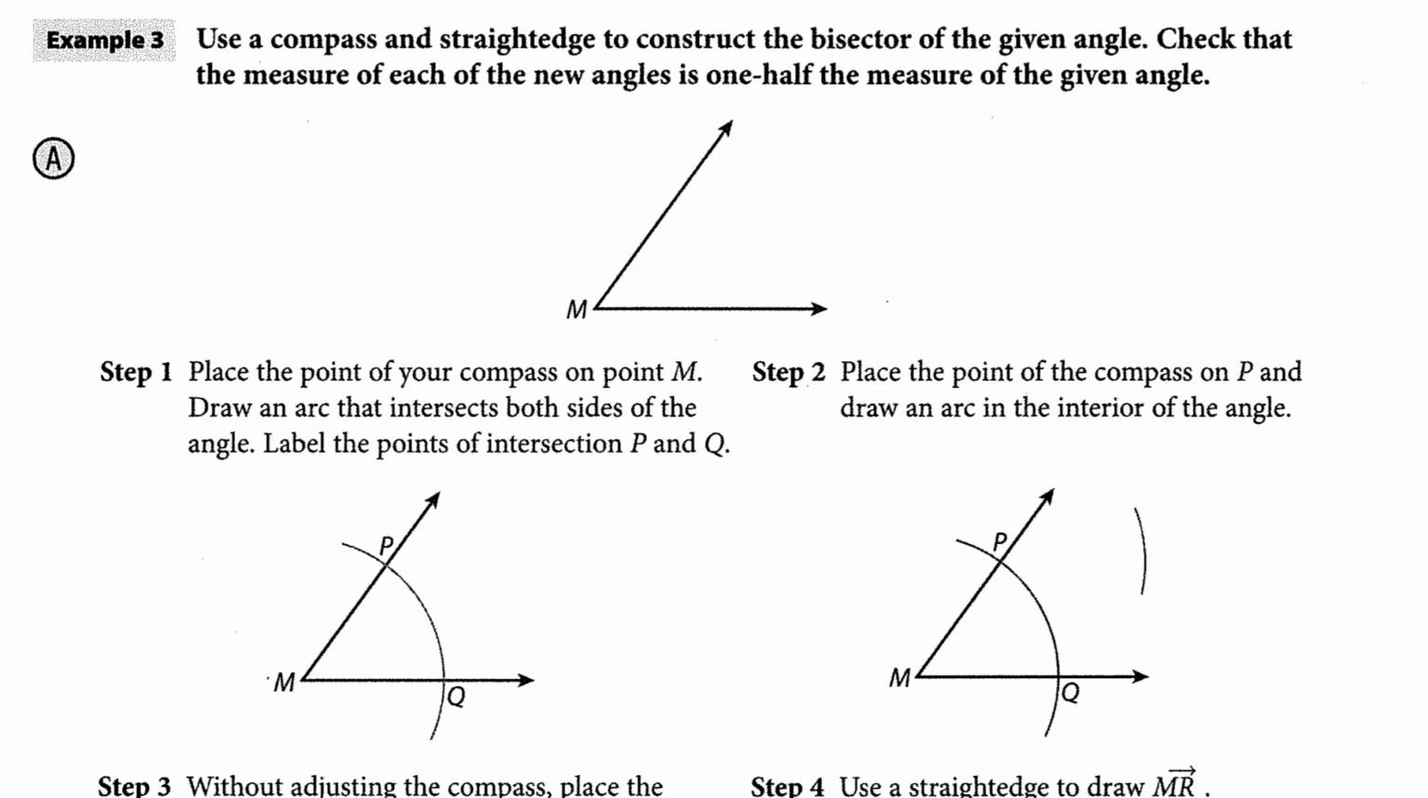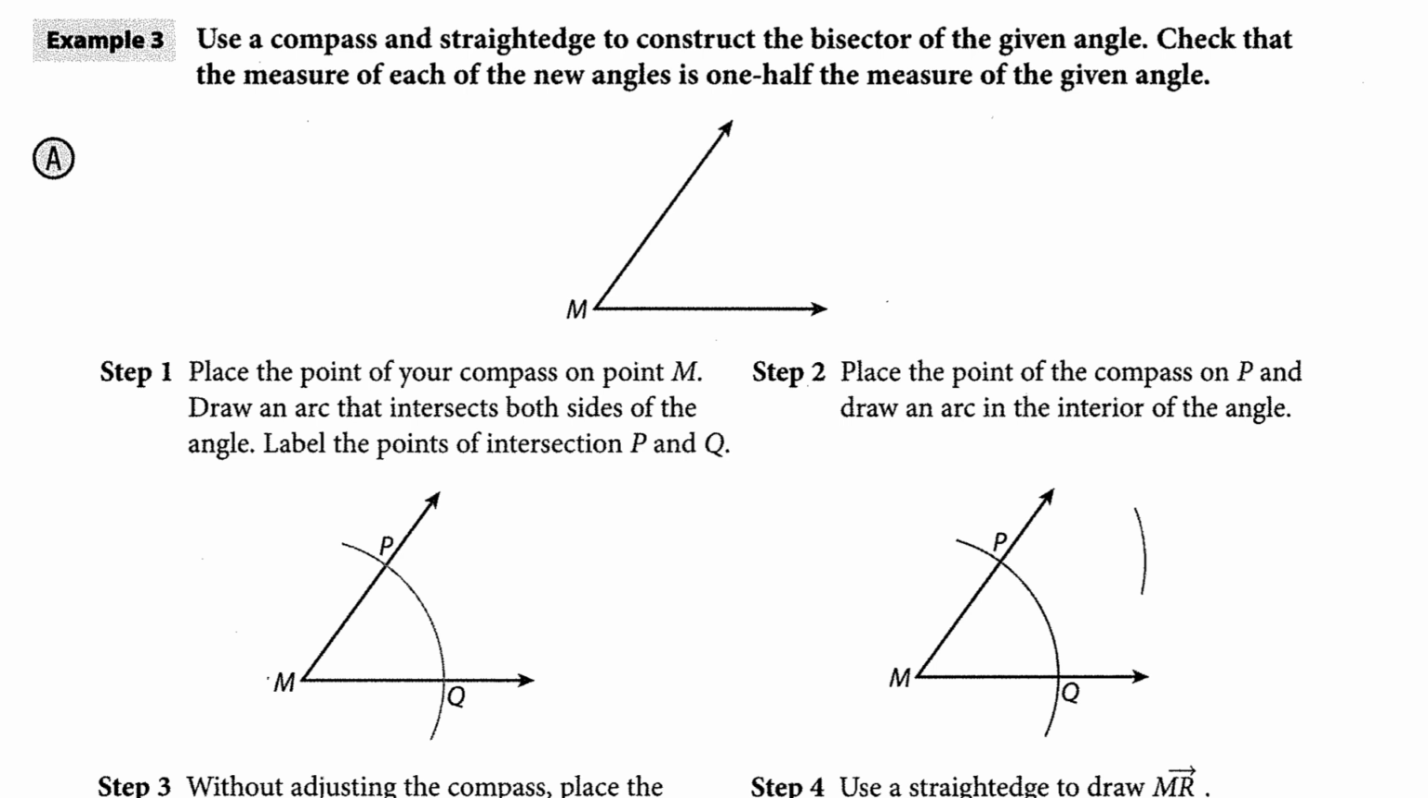In example 3, they are going to walk you through how to use a compass and straight edge to create that angle bisector. It says, use a compass and straight edge to construct the bisector of the given angle. Check that the measure of each of the new angles is 1/2 the measure of the given angle. Step 1 is to place the point of your compass on M and draw an arc that intersects both sides of the angle and label it with P and Q like you see here.